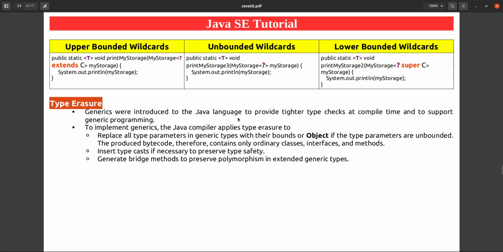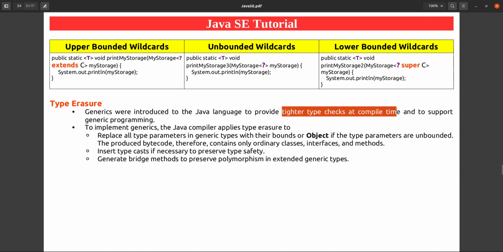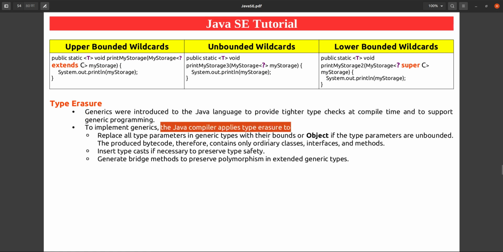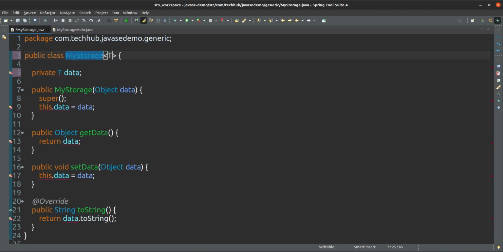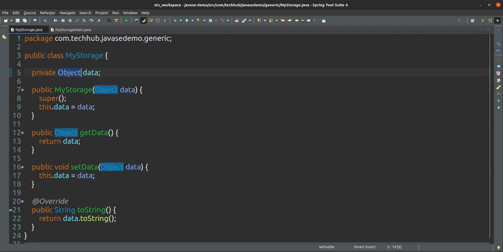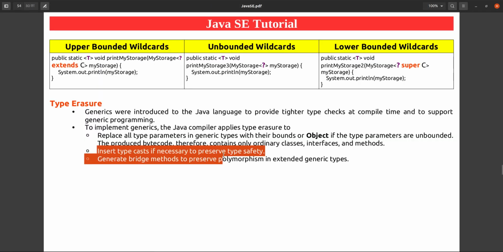Generics were introduced in Java language to provide tighter type check at compile time, and to support generic programming. To implement generics, the Java compiler applies type erasure: replace all the type parameters in generic types and their bounds with Object type. Suppose here it will be defined as an Object, whether you have defined this T type, no issue, but it will be replaced with Object only. And insert the typecast statement if necessary to preserve the type safety.